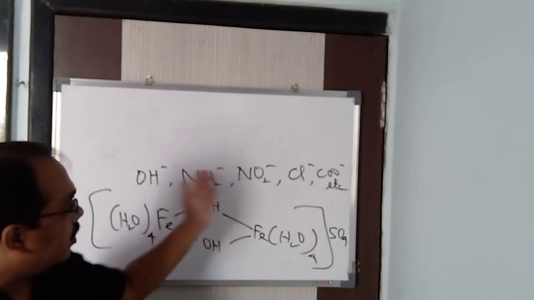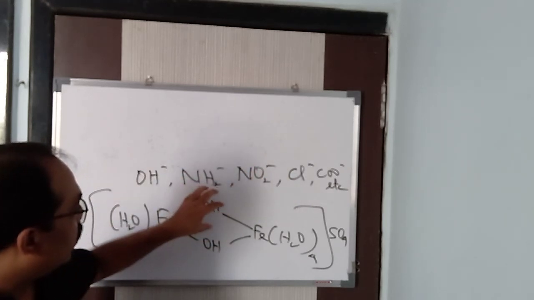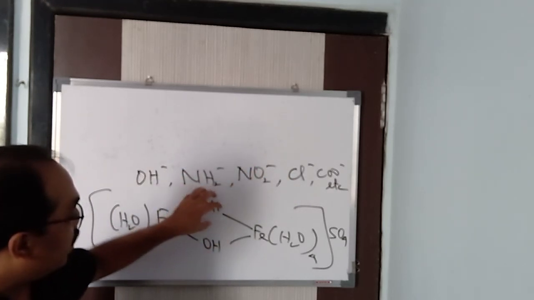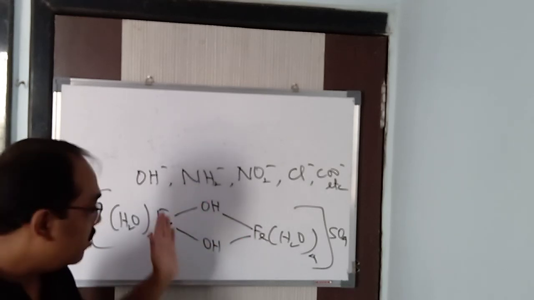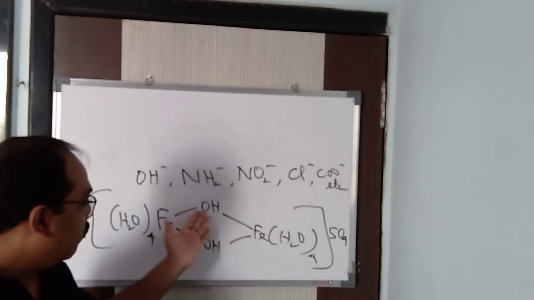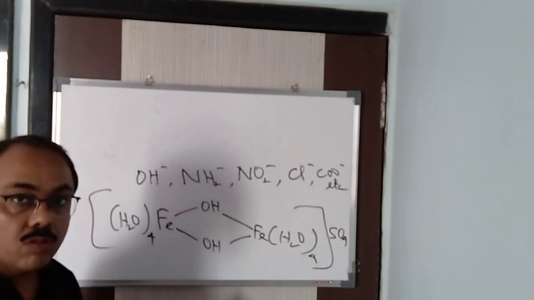So bridging ligands can be this. Instead of OH minus, I can put NH2 minus also here, or OH and NH2. That also can be possible. Two different bridges we can have. This is known as a bridge. So we can have two different bridges or two similar bridges also.